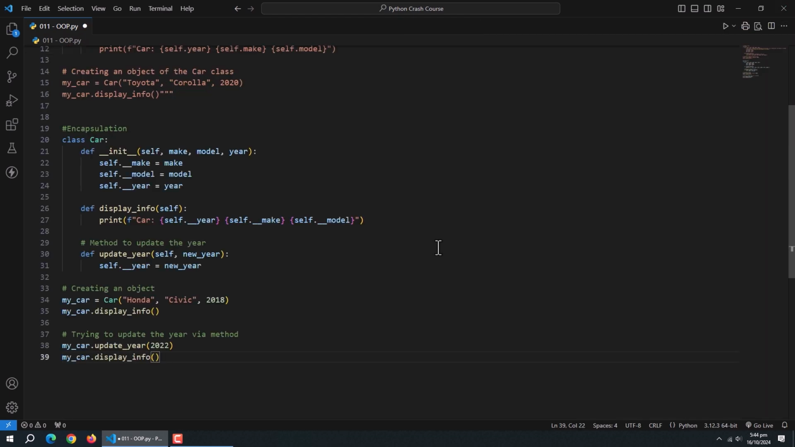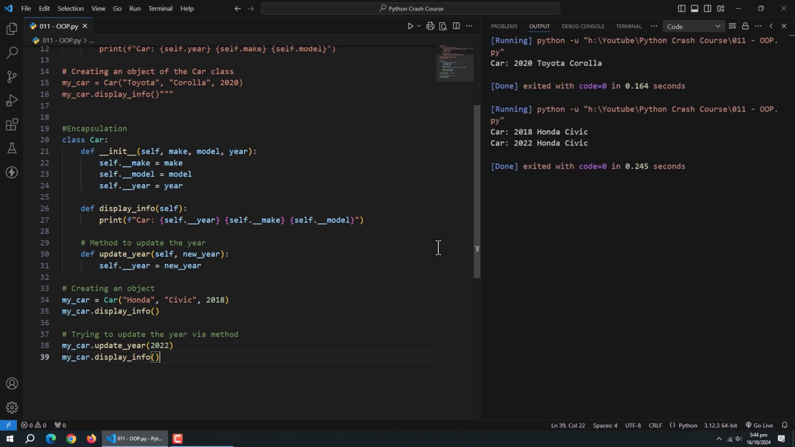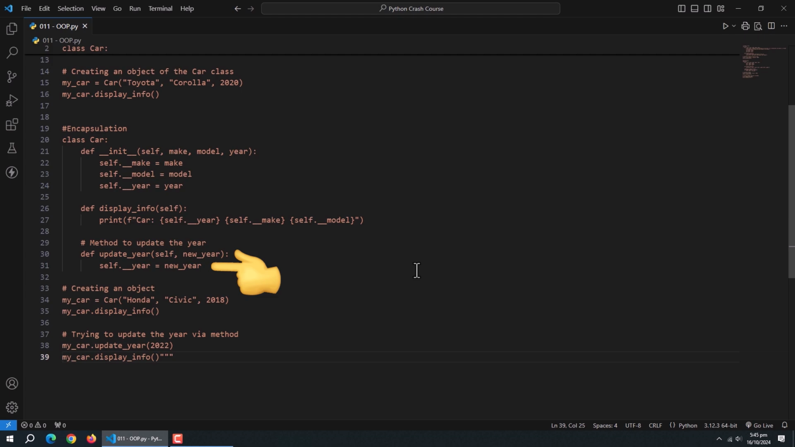Let's see encapsulation in Python. Encapsulation refers to bundling the data and methods that work on that data within a single unit. It also includes the idea of hiding certain aspects of the data by making attributes private. You can make attributes private by prefixing them with 2 underscores. In this example, the attributes make, model, and year are now private, meaning they cannot be directly accessed from outside the class. To modify these attributes, we provide public methods like updateYear. This is how encapsulation helps in controlling access to the data.